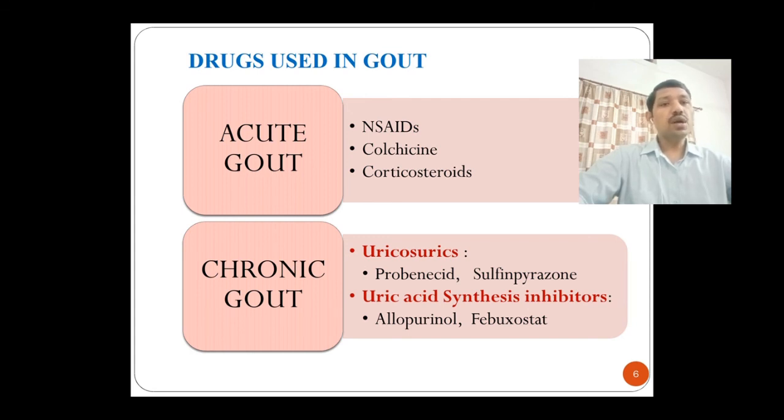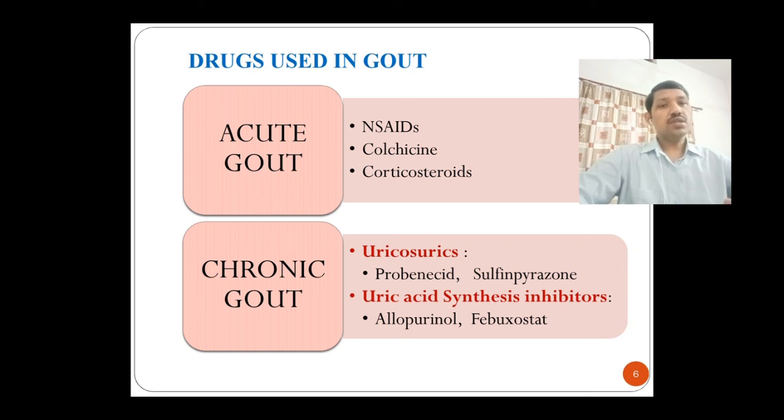In case of chronic gout, two ways are there to treat the symptoms. The first one is the uricosurics, and the second one is the uric acid synthesis inhibitors. As we have discussed, uric acid is produced in excess and deposited in the joints.